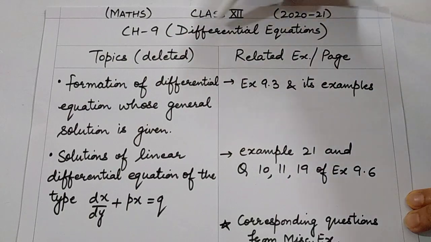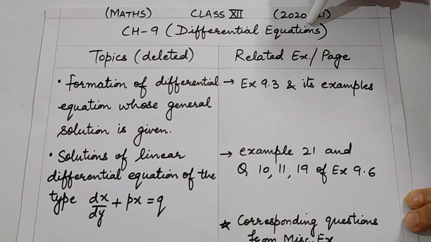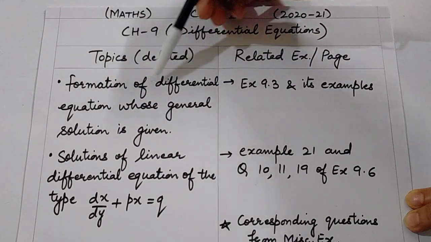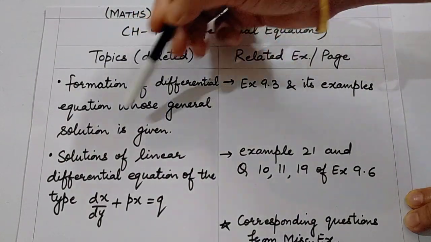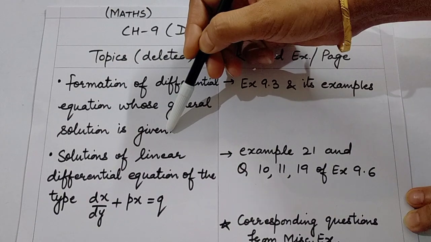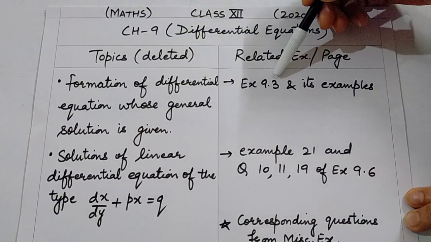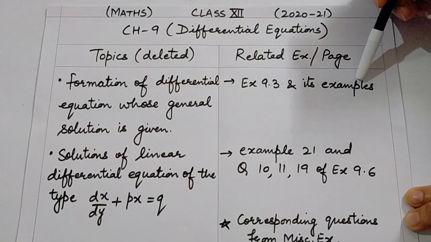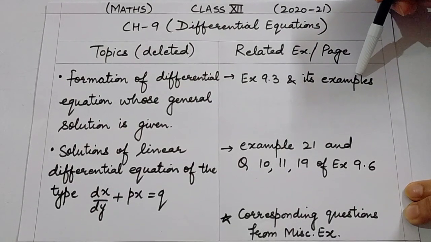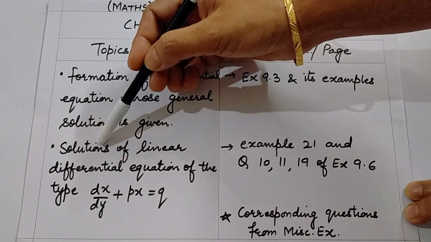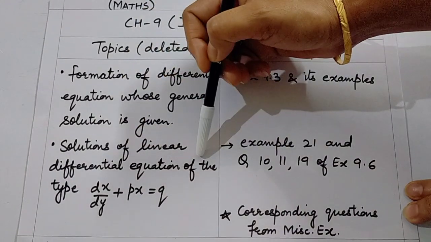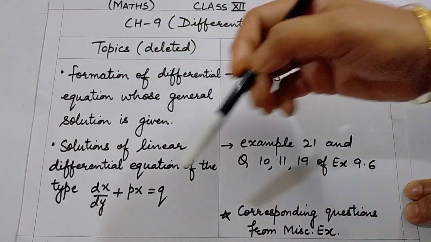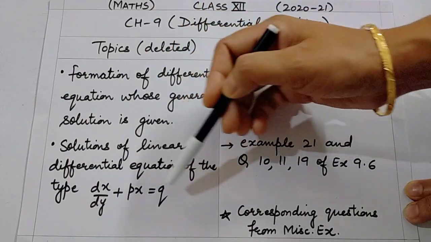Chapter 9, differential equations. There are many topics deleted in this chapter. The very first is formation of differential equation whose general solution is given. Its related exercise is 9.3 and its examples. This whole exercise and examples have been deleted now. The next topic is solutions of linear differential equation of the type dx by dy plus px is equal to